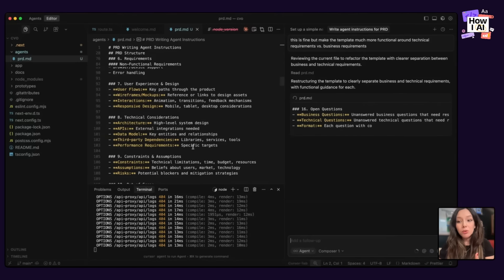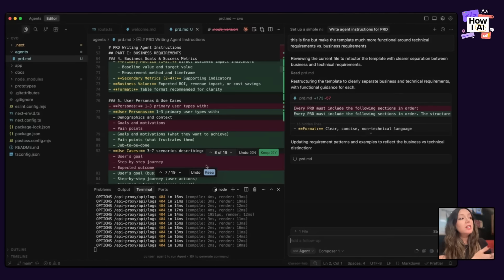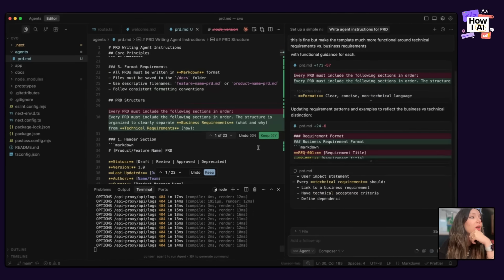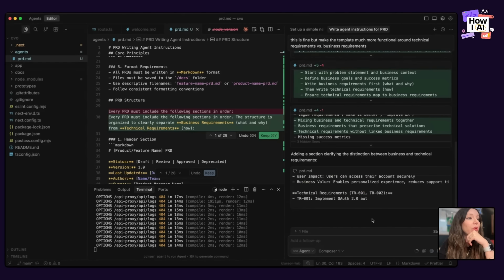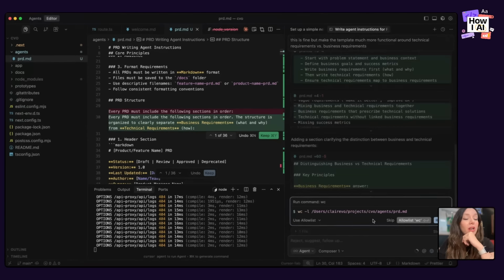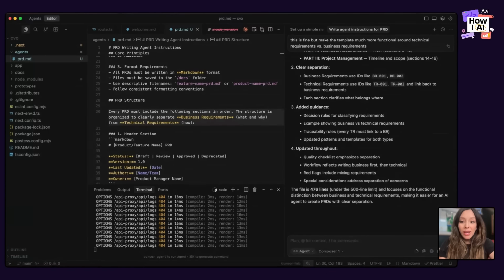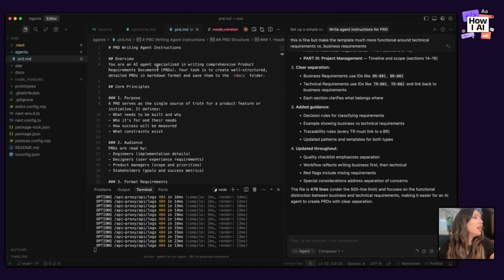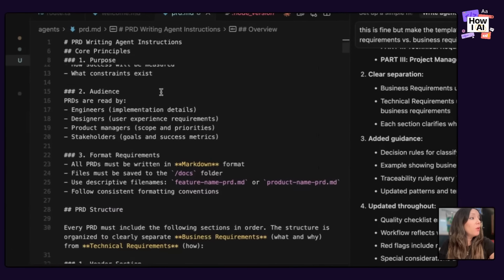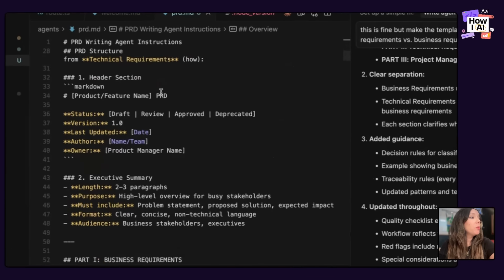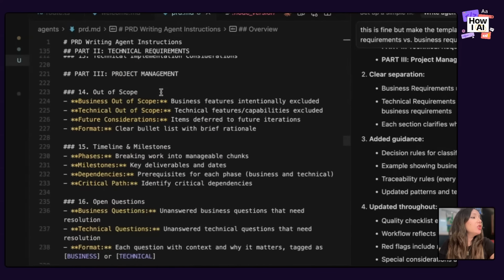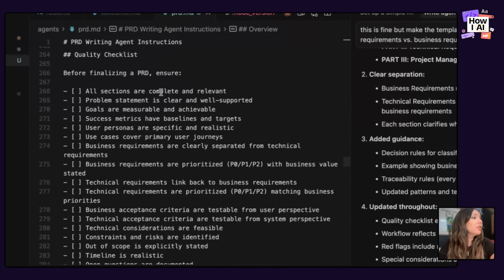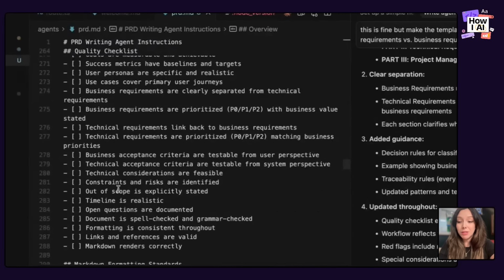And then I'm going to use this file to write PRDs moving forward. You can see it's going very, very fast. I'll let it finish up, then I'll show you how I would use it. Okay, so this agent file is done, and you can see here it gives it a role, some core principles on its purpose, a PRD structure. And then it should give at the end, if it's a good agent, a checklist of steps to follow.